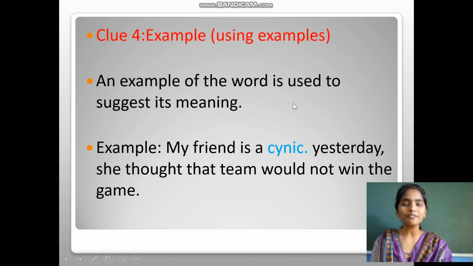What is the meaning of detest now? Hate. Coming to the fourth clue, it is an example. An example of the word is used to suggest its meaning. For example, my friend is a cynic. Yesterday she thought that the team would not win the game. Here I need to find the meaning of cynic. So cynic might mean nervous or not feeling well. By using this example I could say that cynic is not feeling well or nervous.